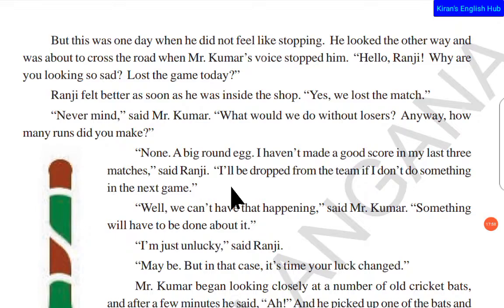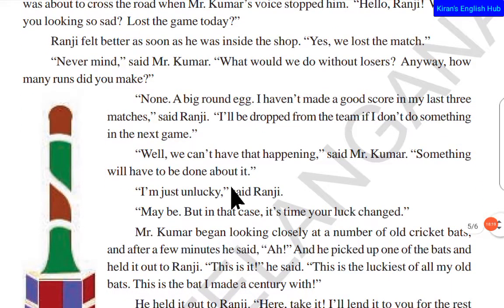What do you mean by duckout? Duckout in the sense, getting out without even scoring 1 run. The players who are out at 0 runs are called duckouts. And he also said, since the last 3 matches I am not being very good at the game, I am not scoring very well. So if I don't do well in the next game, I will be dropped out. That was the information from the coach. So he said like that.